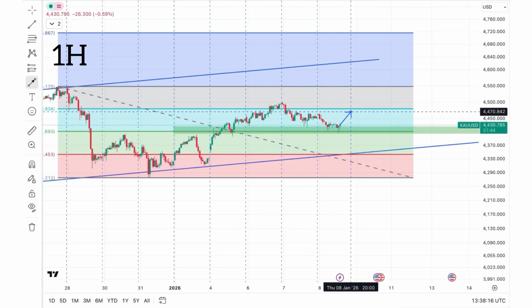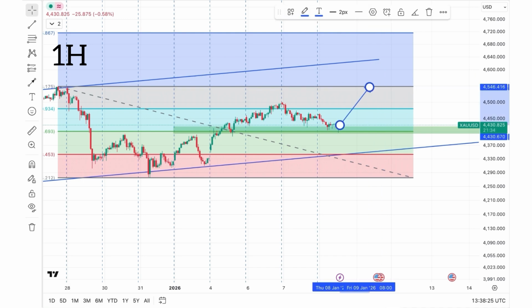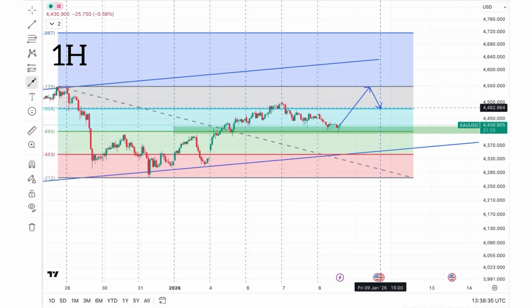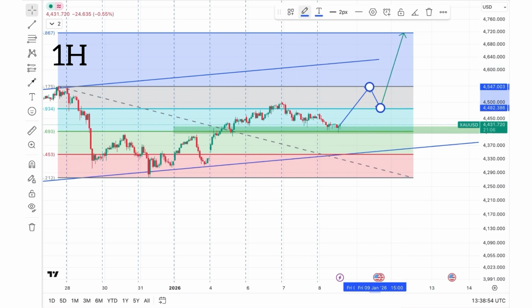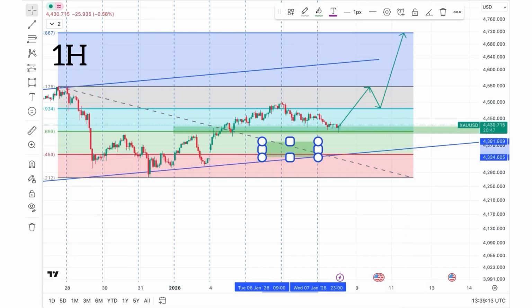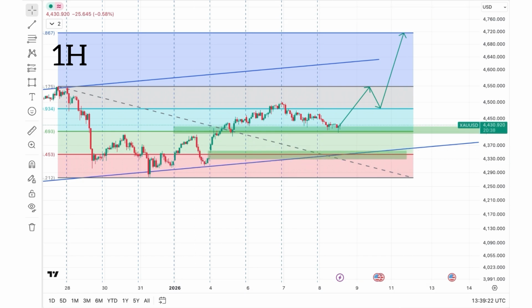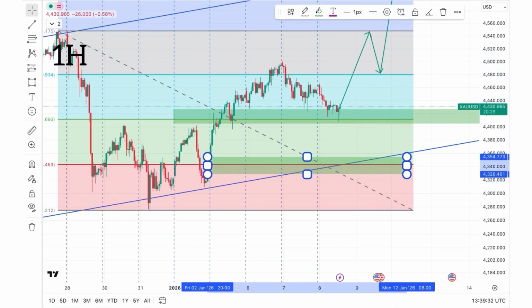Price could reject from the 50% level and move up toward the previous high or the upper limit of the channel. The second scenario carries lower risk and lower probability. Price might break the support and move down toward the area where the 25% level and the gap overlap.